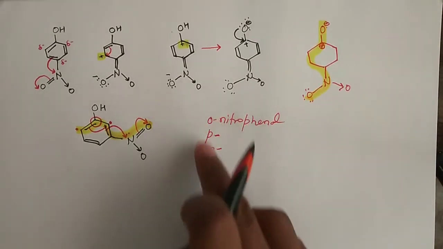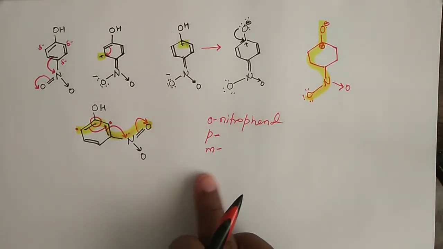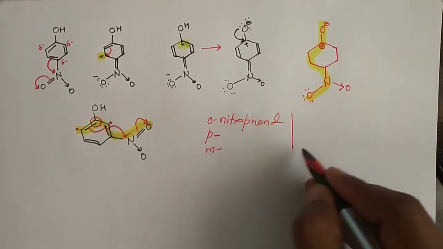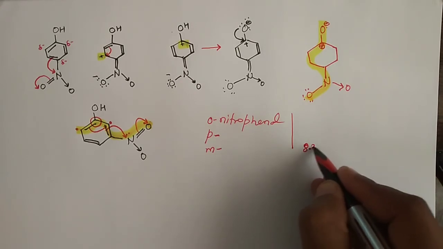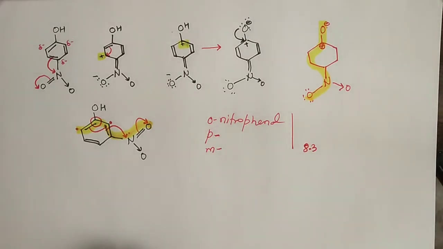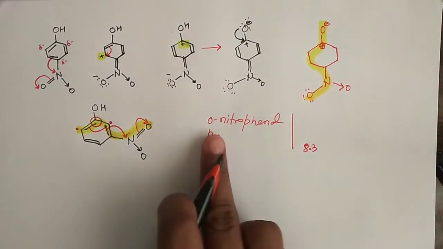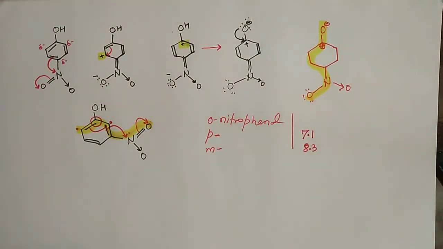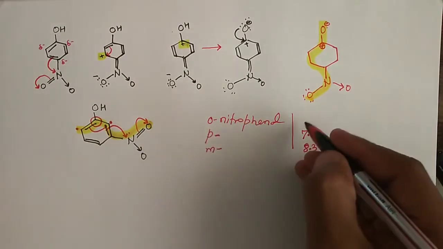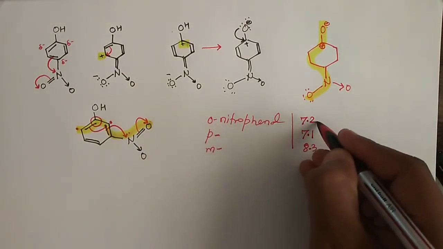then out of these three, the meta isomer will have a pKa value of 8.3, the para isomer will have 7.1, and the ortho isomer will have a pKa of 7.2.